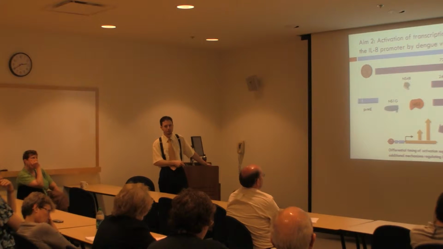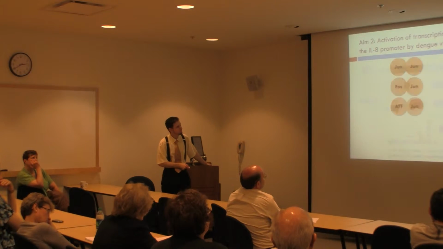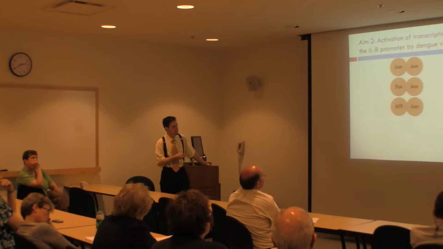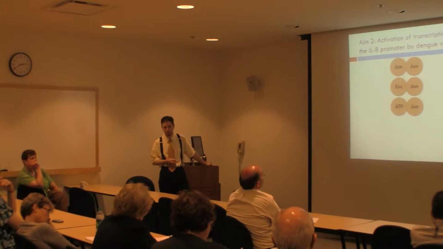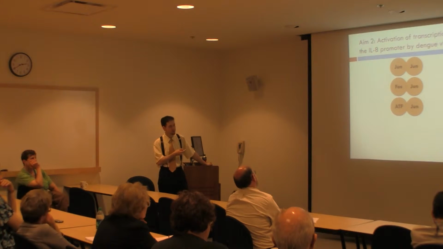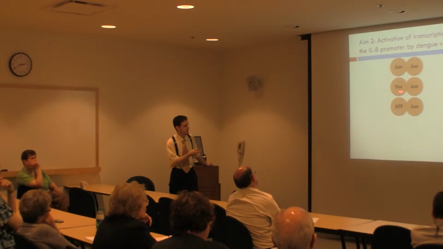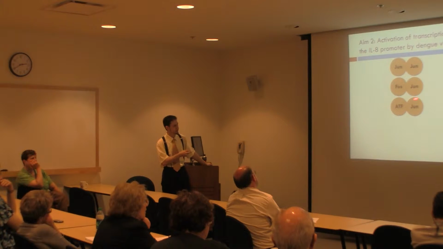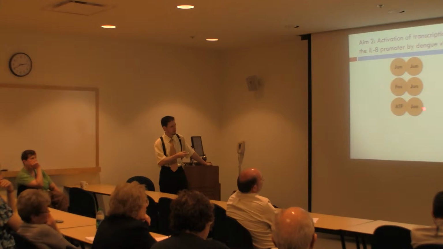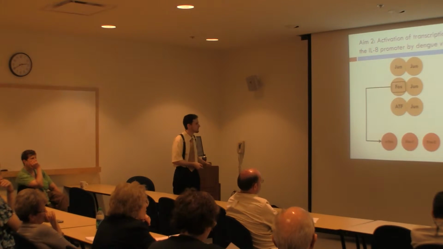So we took a closer look at AP1. Classically, AP1 is an activating transcription factor, which can be homo or heterodimers of Jun family proteins, or heterodimers between Fos and Jun family proteins, or the ATF family and Jun family proteins.